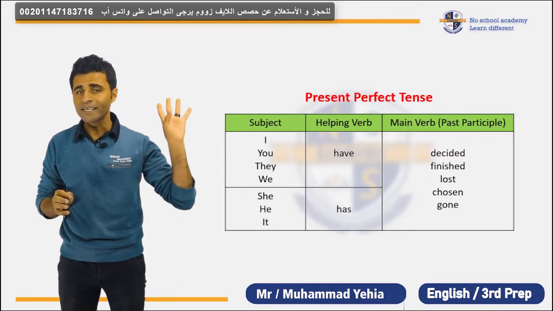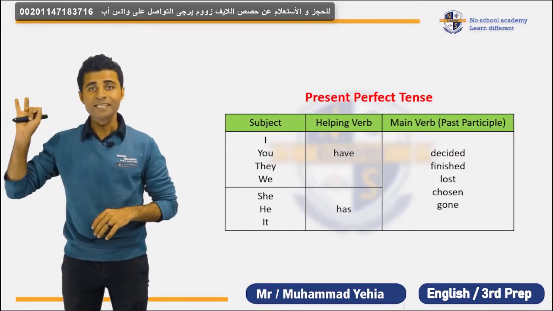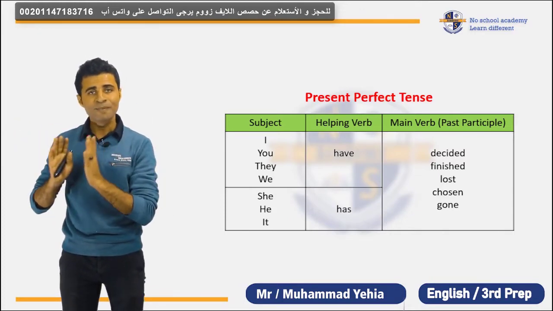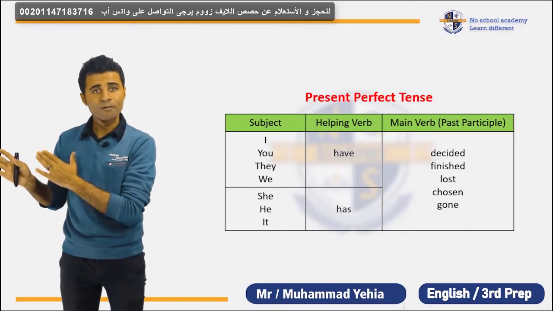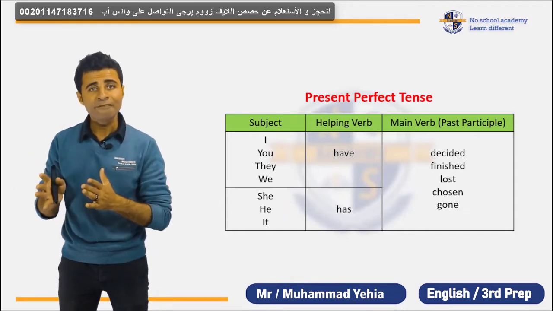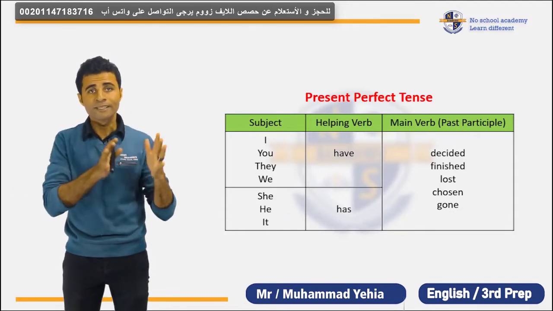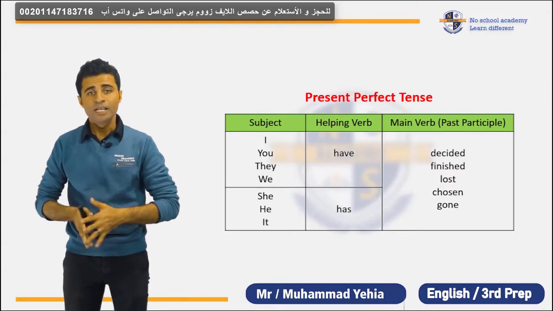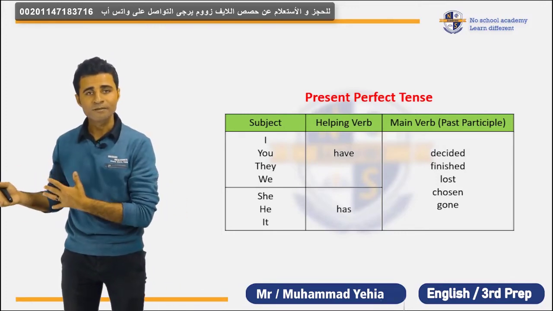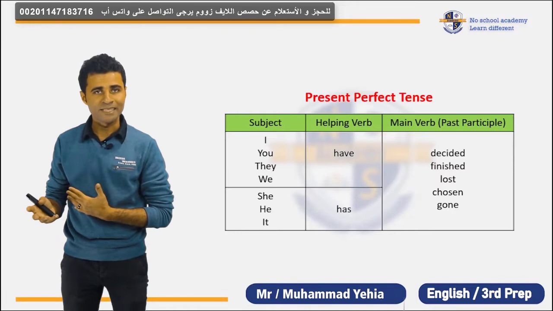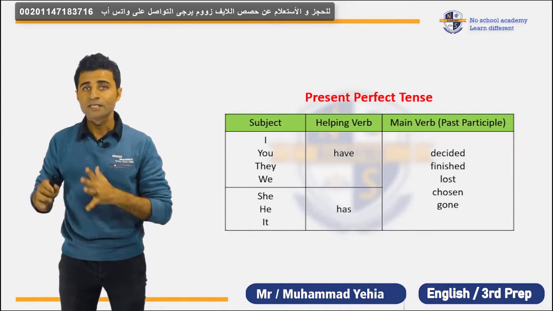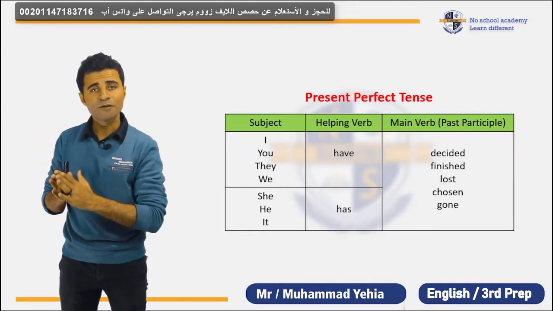Okay, so I, we, you, they: have. He, she, it, correct: has. So I have studied English. I have played football. We have watched the film already. You have written the book. They have already gone, or they have been to London before. She has chosen the new song. He has gone to a new city. It has finished already. Okay, so the subject, have or has, and the past participle of the verb. This is the form of the present perfect tense.